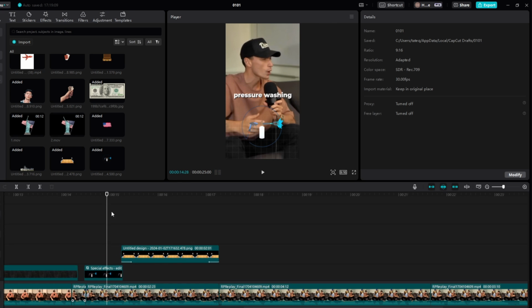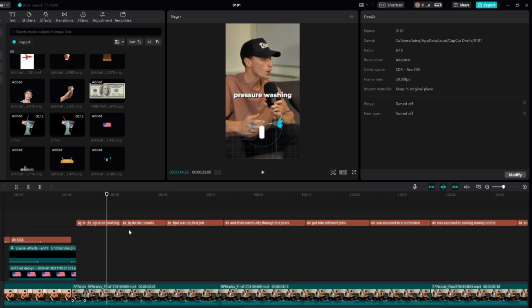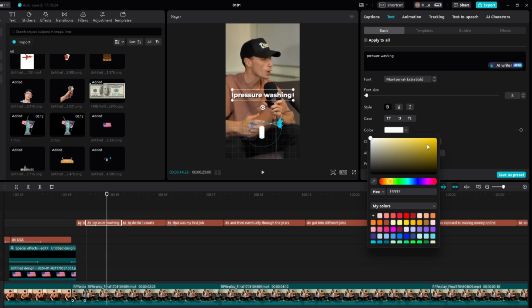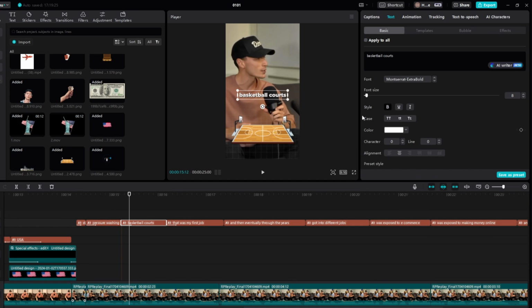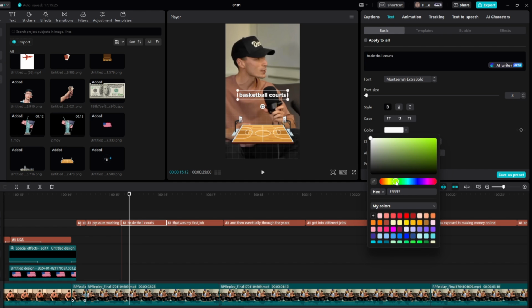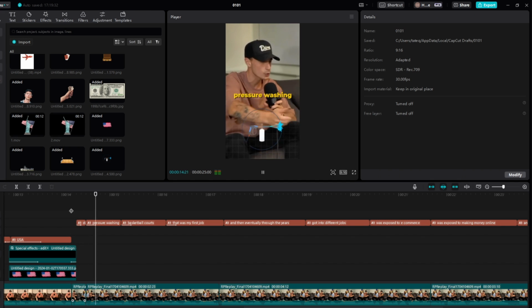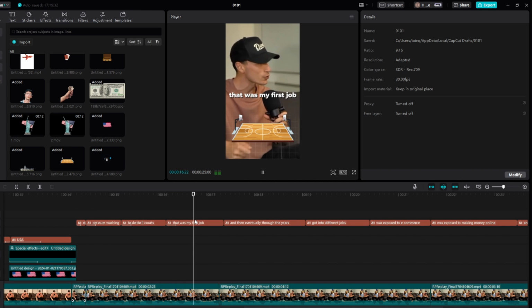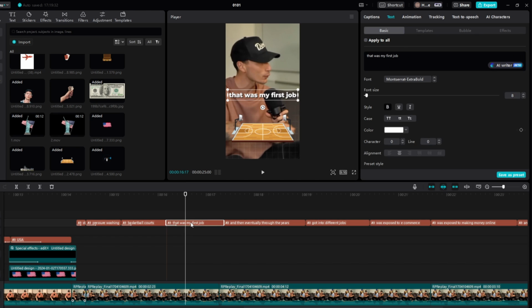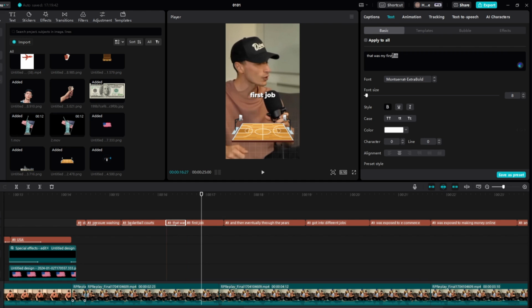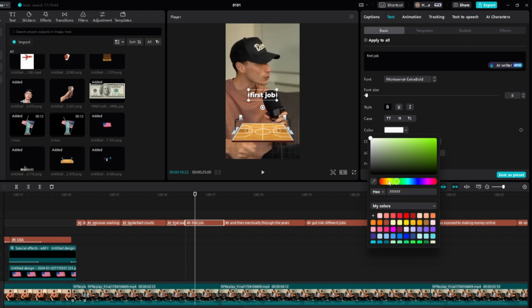That was my first job. And then we'll change the color. So for started pressure washing, we'll add yellow, and then for basketball courts, we'll add maybe green. Yeah, something like that. Before it says first, which is right here, first job, we'll sort this out. So first job, and then here we'll get rid of the first job part. We'll bring this back to the yellow color, just like so.